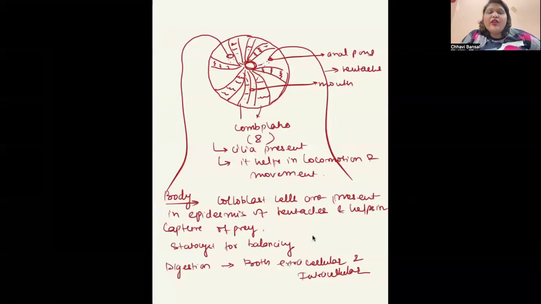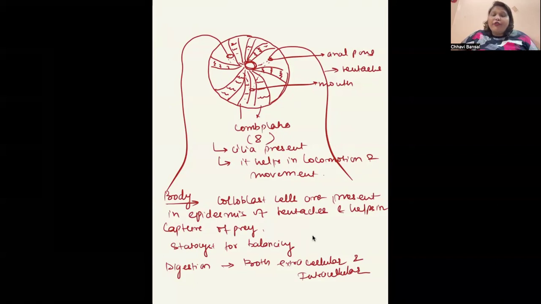This is the body of a ctenophore, where there are 8 comb plates present. Then there are 2 tentacles present. There are 2 anal pores and 1 mouth is also present. These comb plates have cilia present. This looks like the comb with which we comb our hair. The cilia help in locomotion and movement.